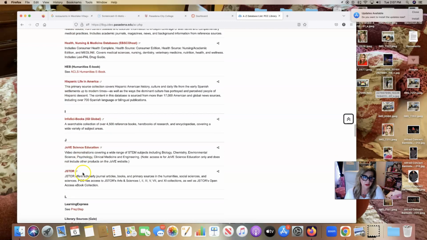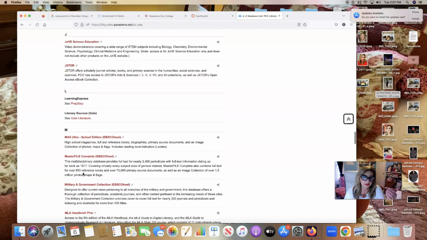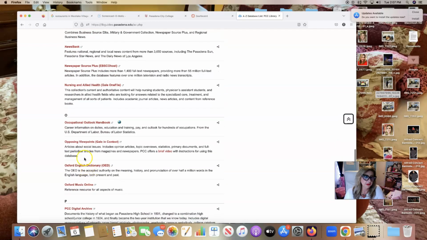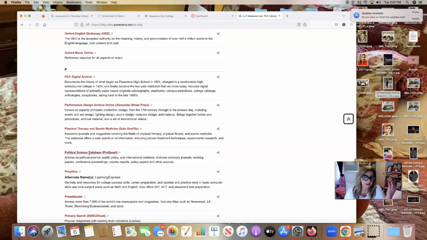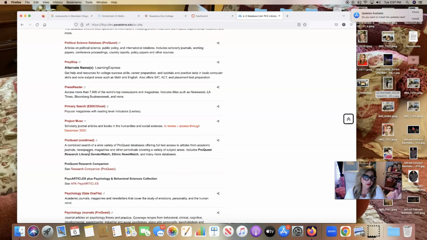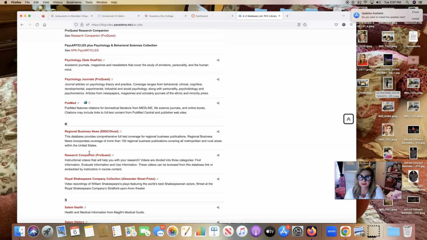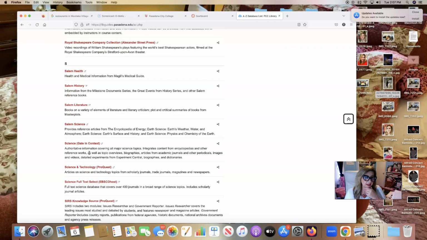Here's JSTOR. You can also use Opposing Viewpoints. You can also use ProQuest, and the psychology journals, if you're talking about Edgar Allan Poe and some of the psychological aspects of what he's talking about.